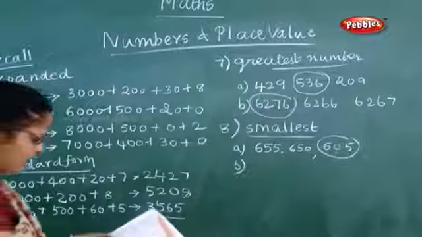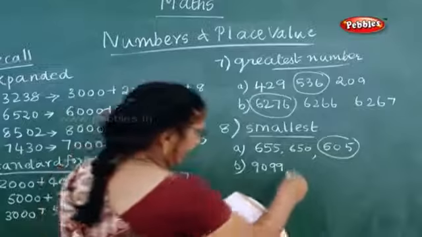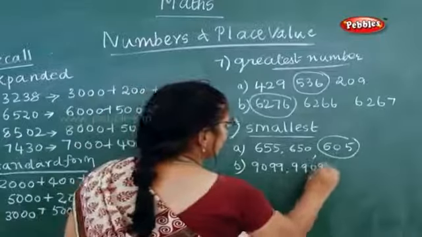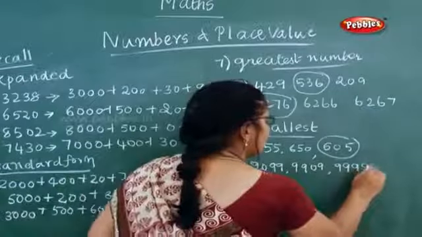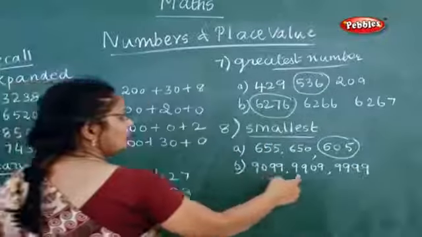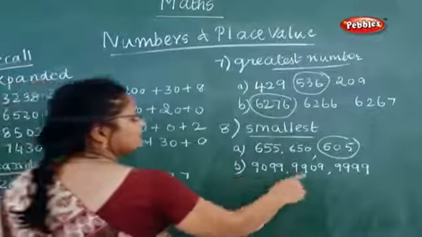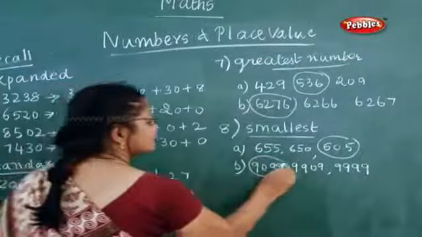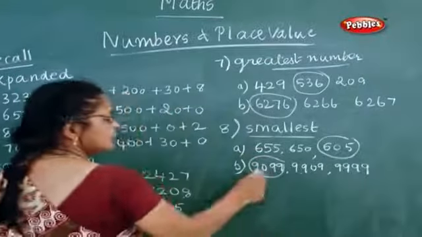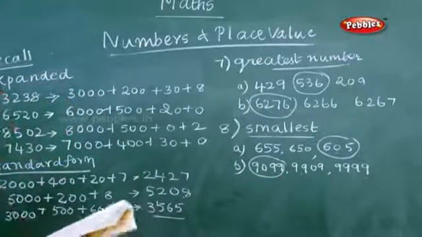Now next one, 9099, 9909, then 9999. Now tell me, how do you have to see? You have to see all the thousands are the same, 9. Here it is 0 in hundreds, here it is 9, here it is 9. So this is the smallest number because the other two have 9. 9099 is the smallest number.